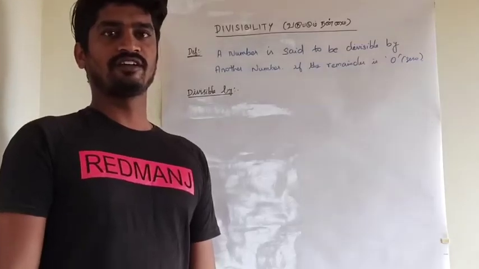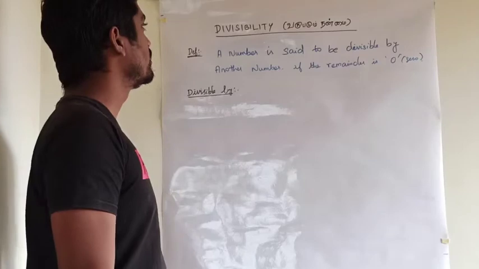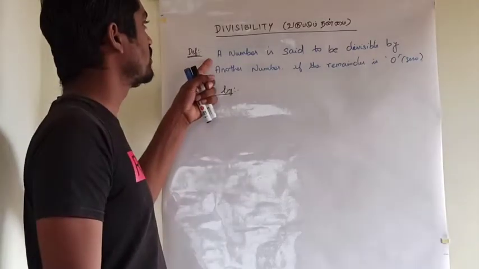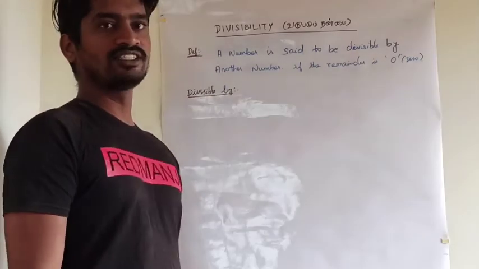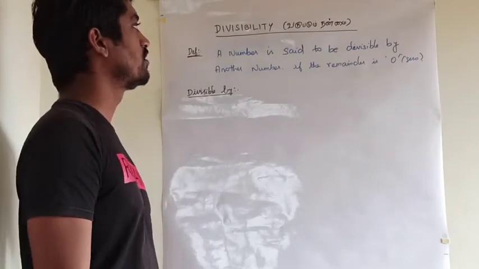Hi everyone. Today we are going to see the topic is divisibility. The definition of divisibility is a number is said to be divisible by another number if the remainder is zero.